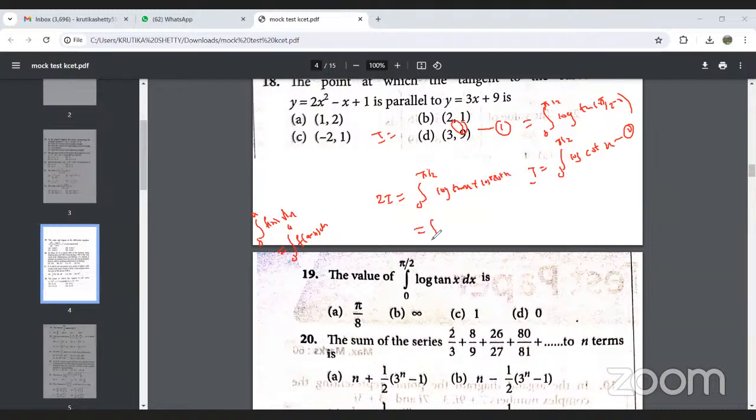We know log a plus log b will be log of a into b. So it will be log of tan x into cot x, and we know the value of this is equal to 1, and log 1 is equal to 0. So the overall value will be equal to 0. So option D will be the right answer. Next example.